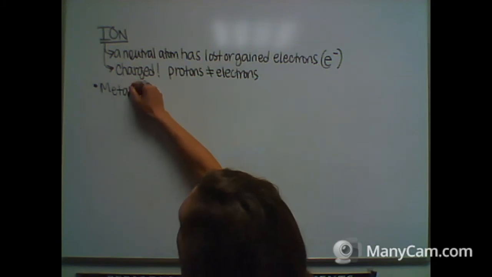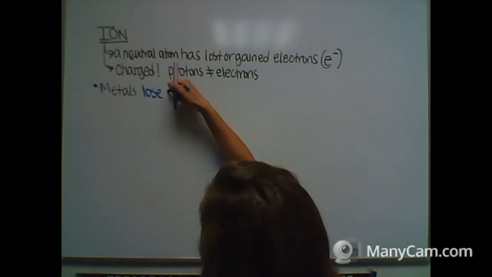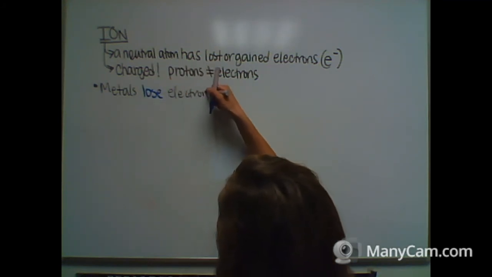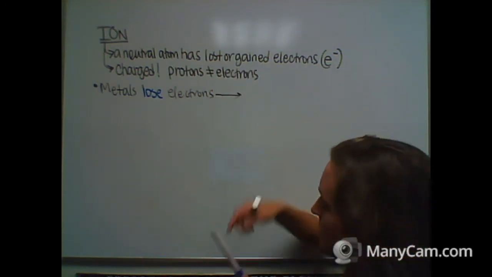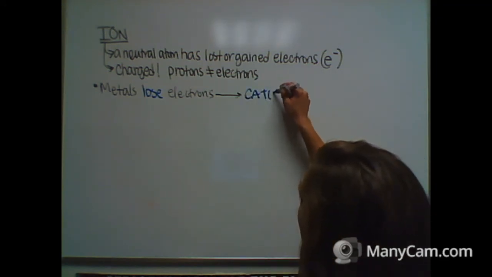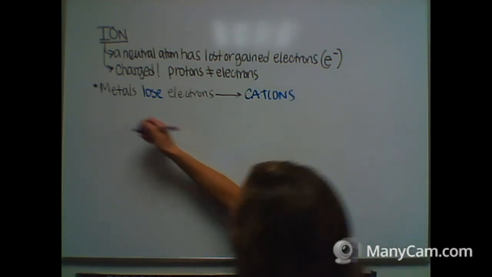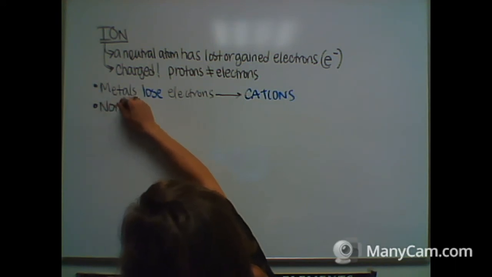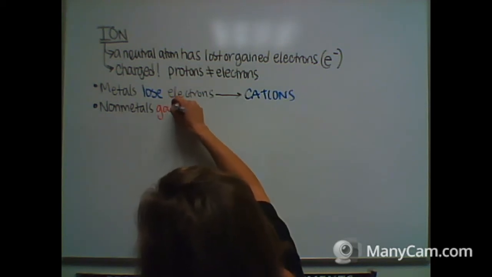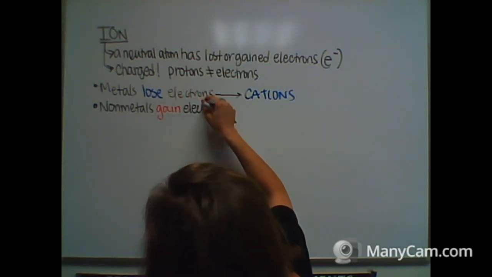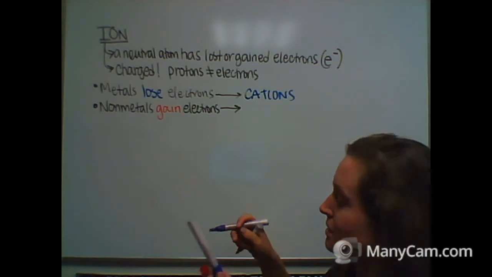Metals lose electrons. And when they lose electrons, they become ions, and we call these ions cations. Nonmetals tend to gain electrons. And when they gain electrons, they become anions.